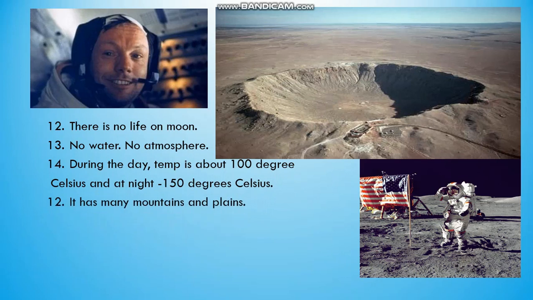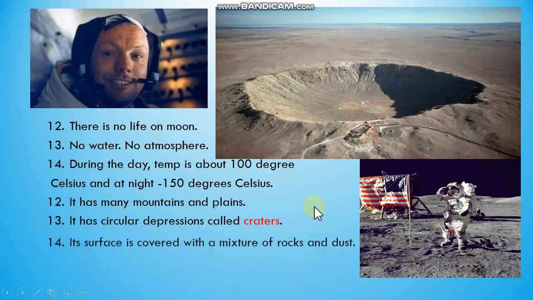It has many mountains and plains. It has circular depressions called craters. So this is just an image of a crater. This crater is actually on Earth, in Arizona. On the moon also we can see craters as dark round shadows. Its surface is covered with a mixture of rocks and dust. You can see the surface here.